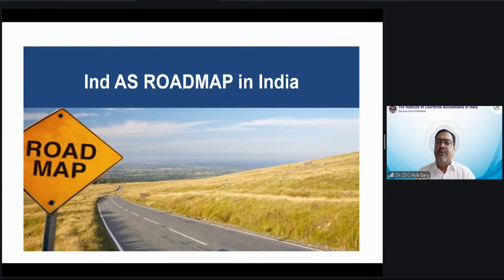Then friends, we have Schedule 3. Schedule 3 provides us the format of balance sheet, P&L and some notes to accounts. Schedule 3 gives us the format of financial statement, and also the format of the statement of changes in equity in Ind AS. Under Schedule 3, friends, there are 3 divisions: Division 1, Division 2, Division 3.